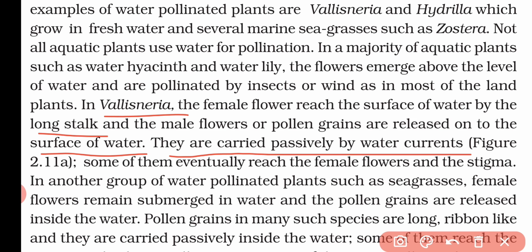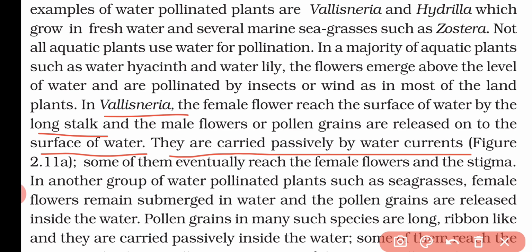In another group of water pollinated plants such as the sea grasses, the female flower remains submerged inside the water and the pollen grains are released inside the water, and by chance they reach the stigma.